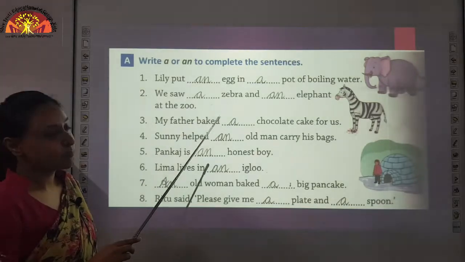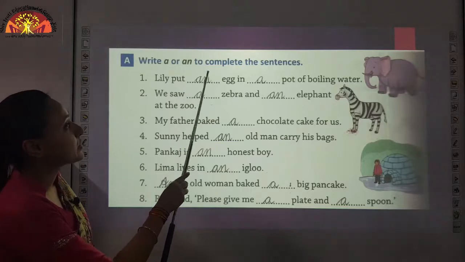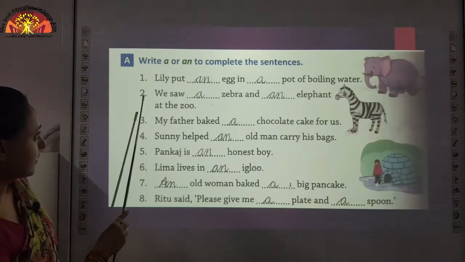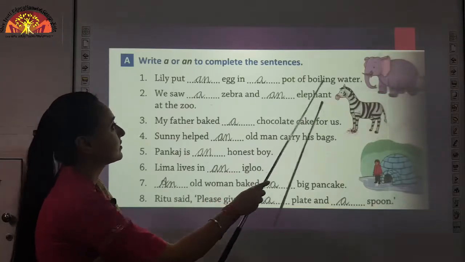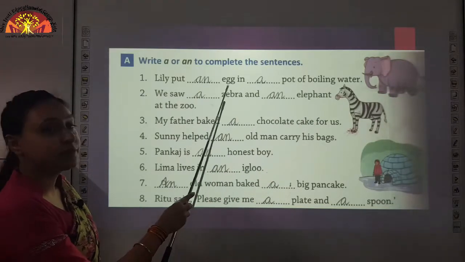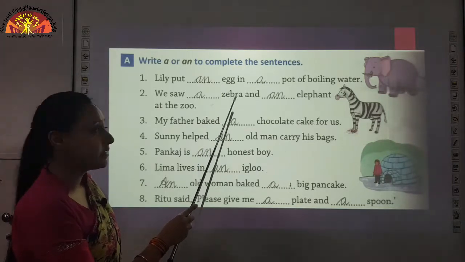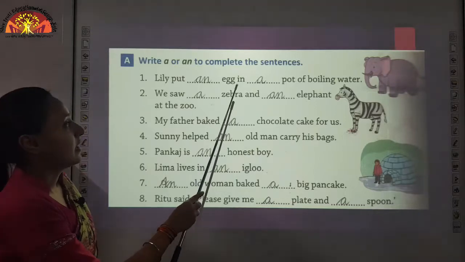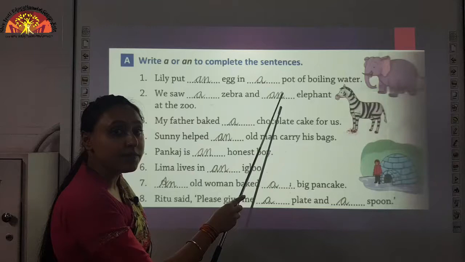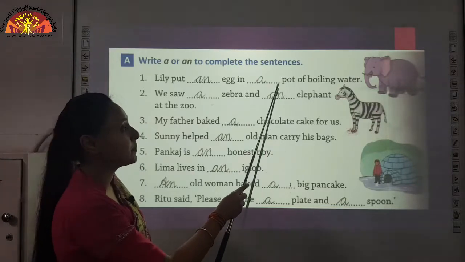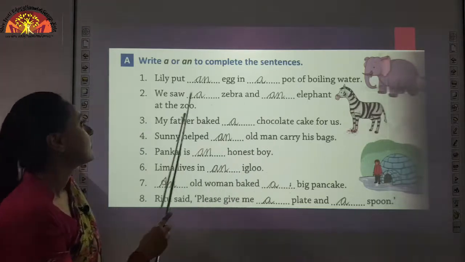Children, now we will discuss book work. Question A, write a or an to complete the sentences. First, Lily put dash egg in a dash pot of boiling water. Children, we used an before egg because egg begins with a vowel sound. And next, a pot. Pot begins with a consonant sound, and P is also a consonant. So, we used a before pot.